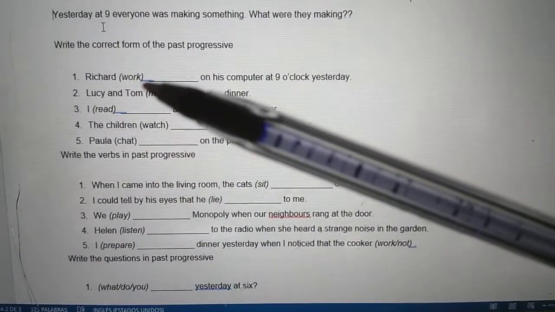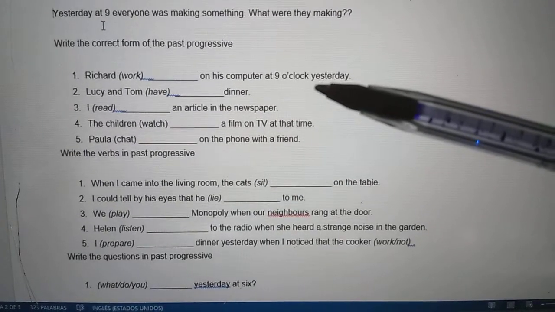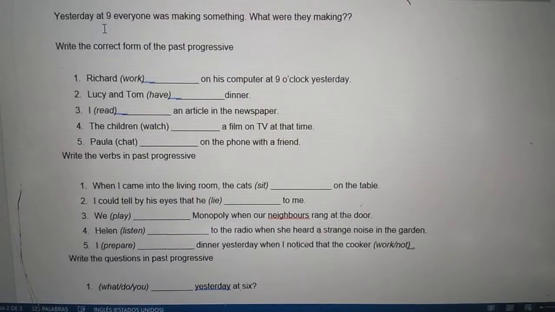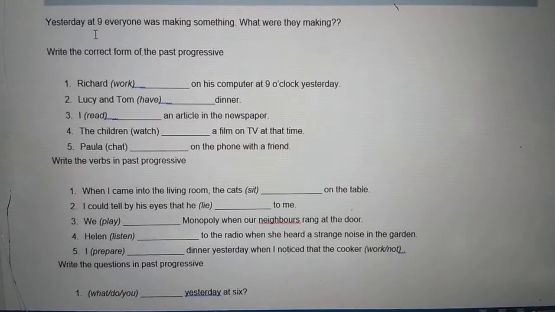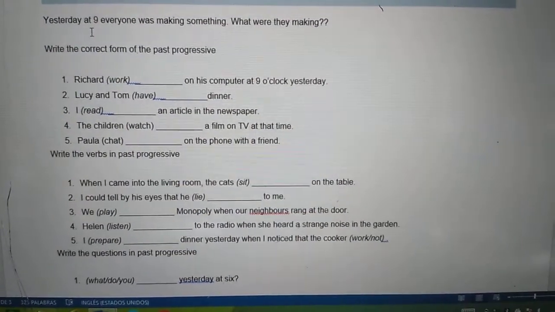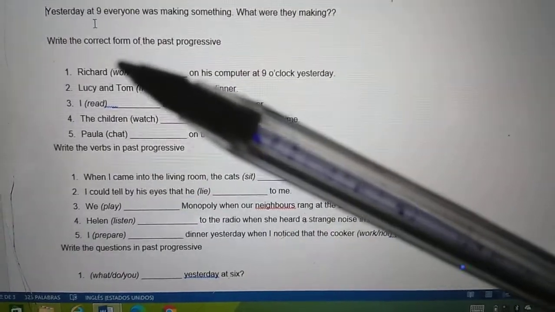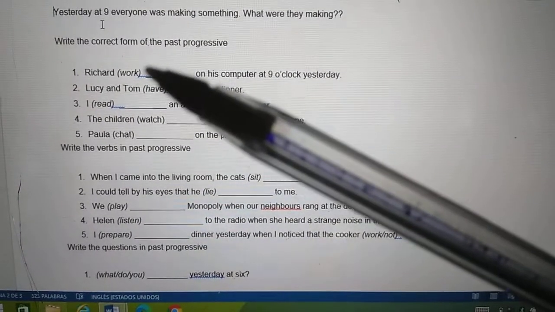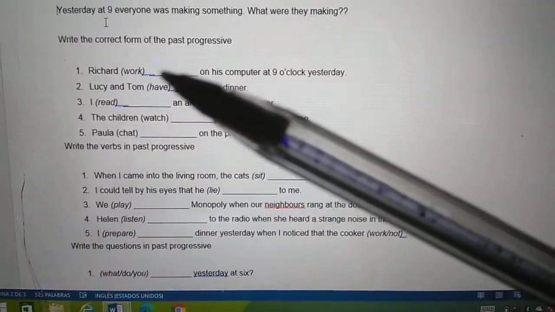Richard, we have work on his computer at 9 o'clock yesterday. Okay, so we know that Richard is the person. We are sure that Richard is he. So the only thing that we have to do here is add the verb to be. You know that for the verb to be in third person, you have to use is, and then the verb adding ing. Okay?